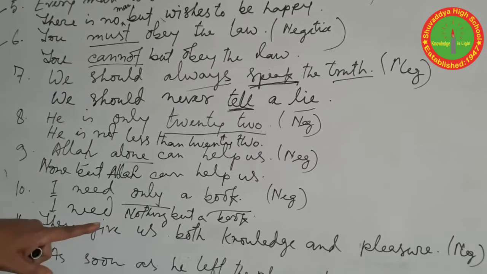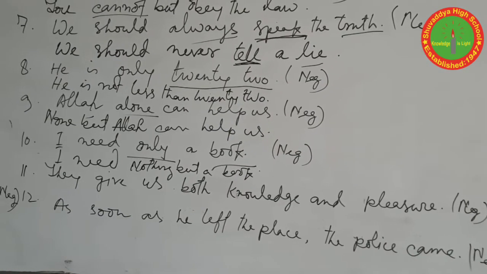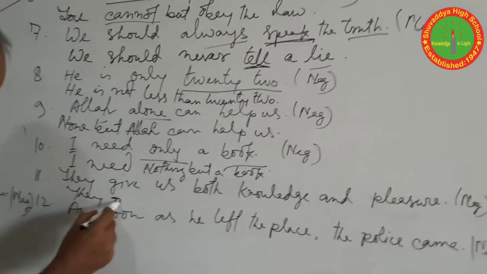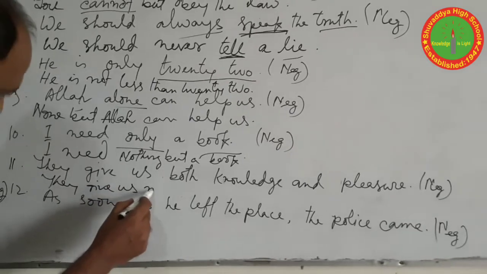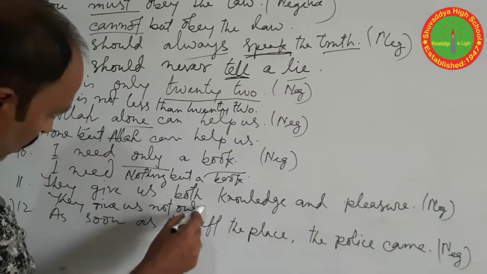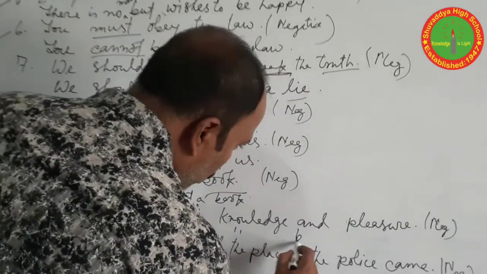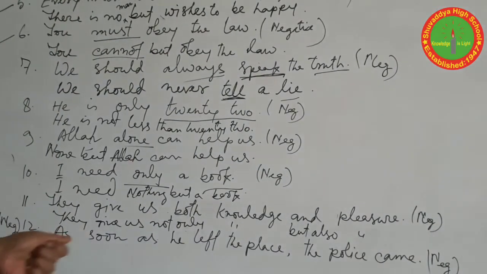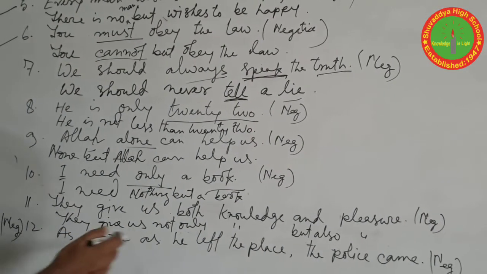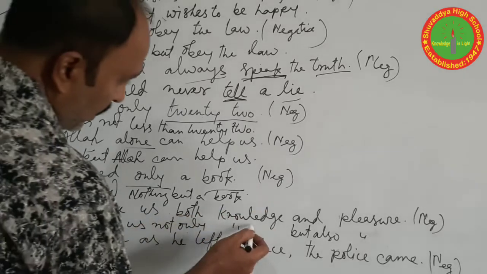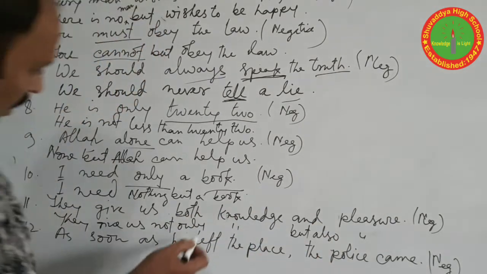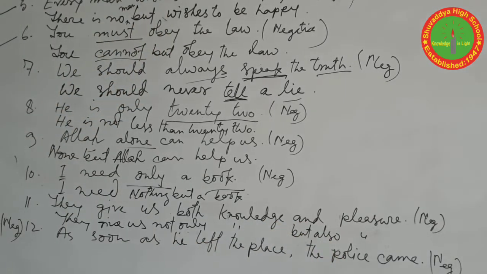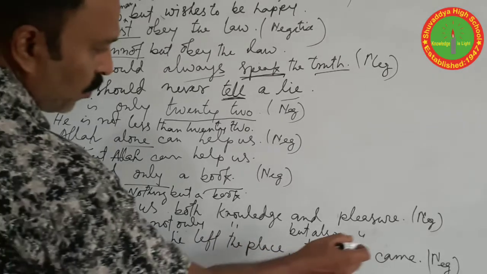They give us both knowledge and pleasure. If you find both and, we should use not only but also. They give us not only knowledge but also pleasure. So it is your rule. If you find in an affirmative sentence both with adjectives or any word, then for both we should use not only and but also. Okay.